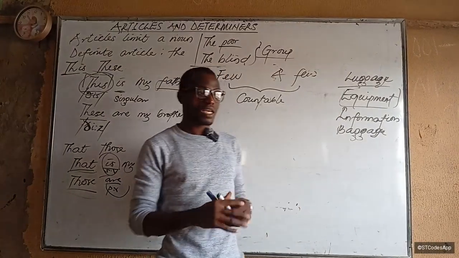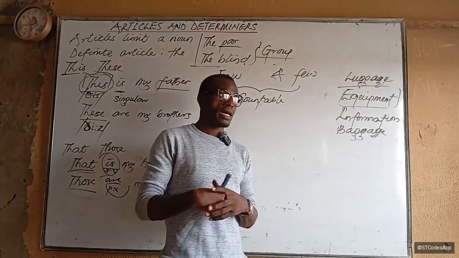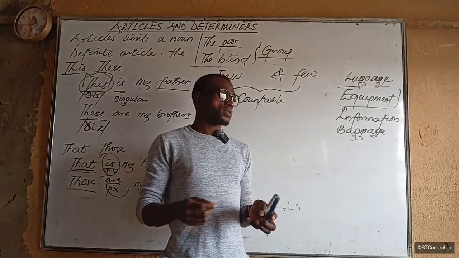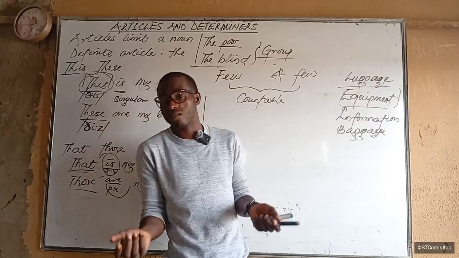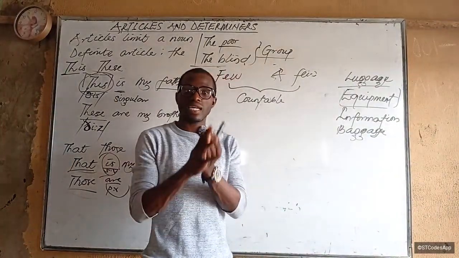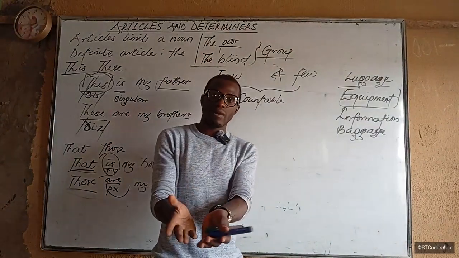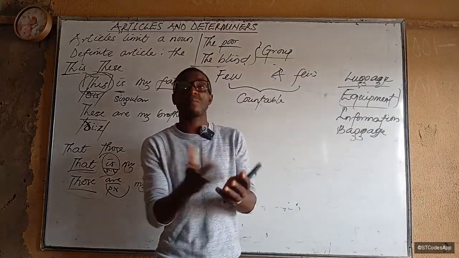Exactly. If I have them on the table like that, then that is equipment. For example, let's say I am a teacher. On the table I have my marker, my book, my biro, red biro and blue biro, my chalk, and a cane. So all of those things together are my work tools, my equipment.